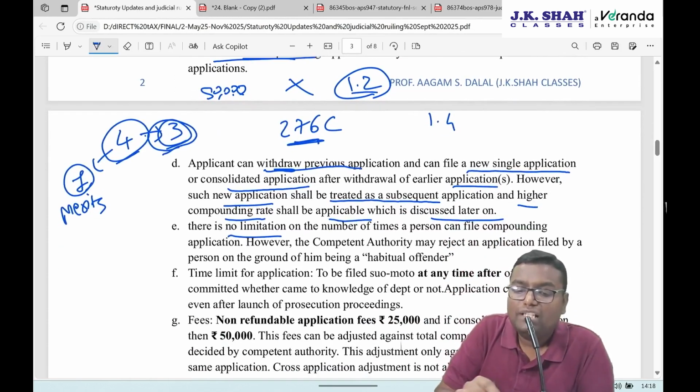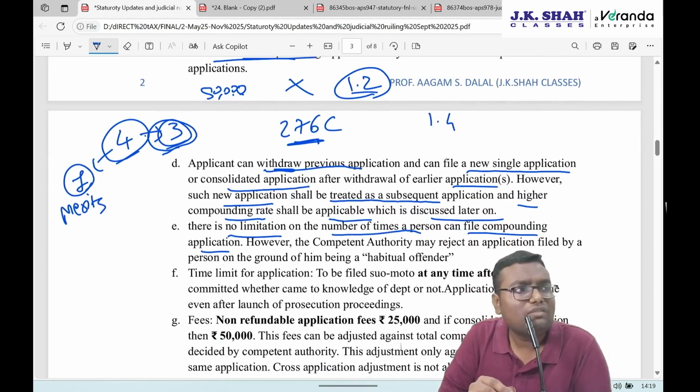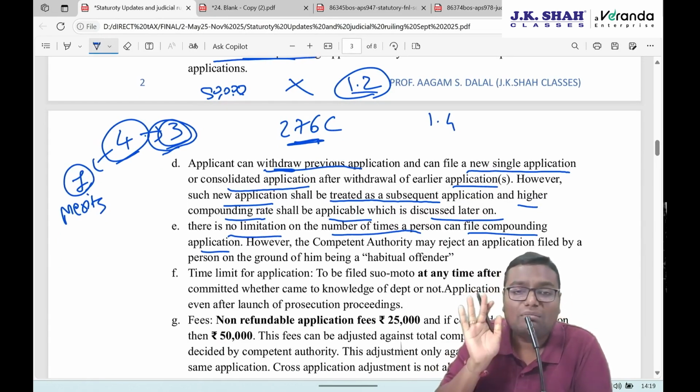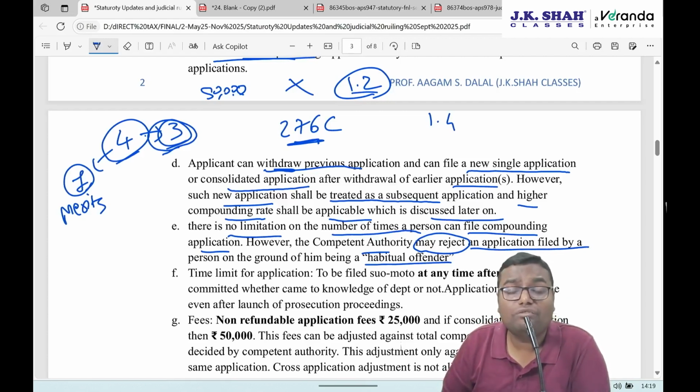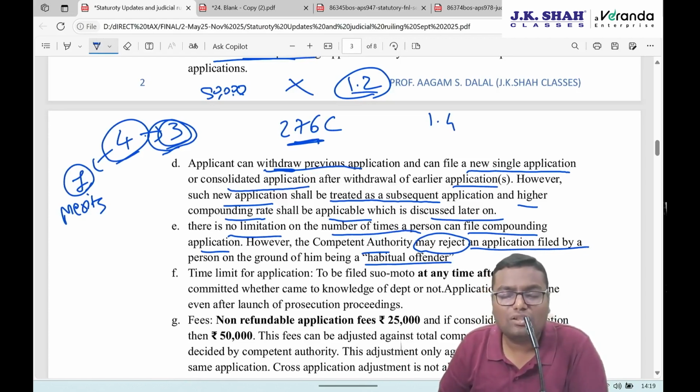Okay, there is no limitation on the number of times a person can file a compounding application. As I said, if one offense I have committed for 15 years, for 15 times I can apply for compounding. However, the competent authority may reject the application filed by you on the ground of habitual offender. That one offense you are doing for 15 years, you are really of culprit mind, and hence compounding will not be granted. The competent authority can definitely say so, because the power to approve or reject is with that authority.